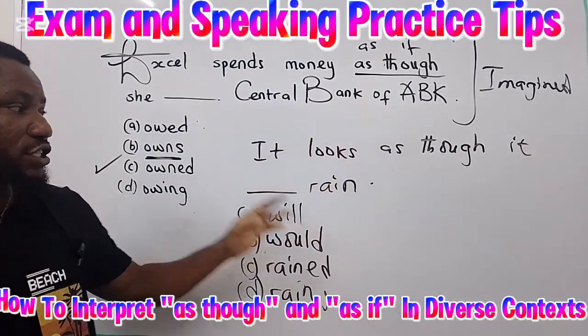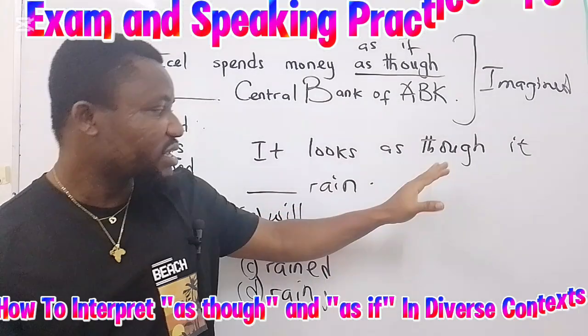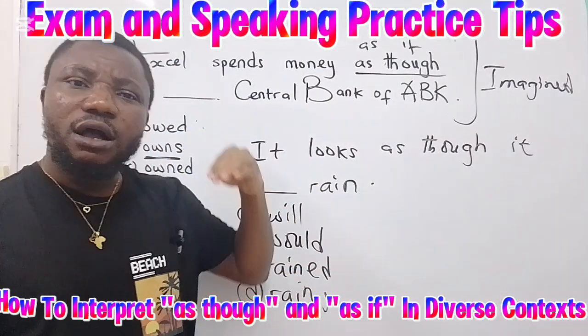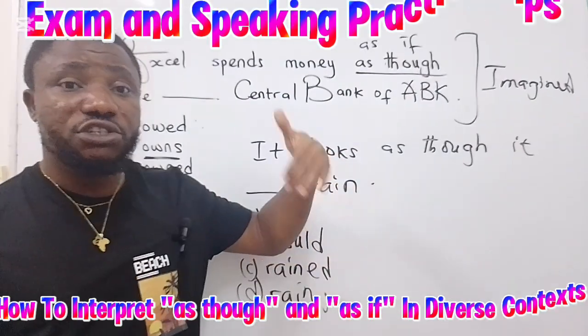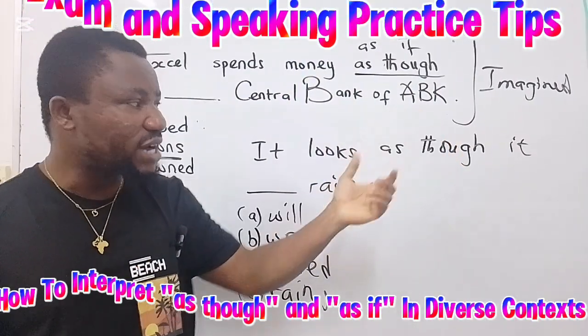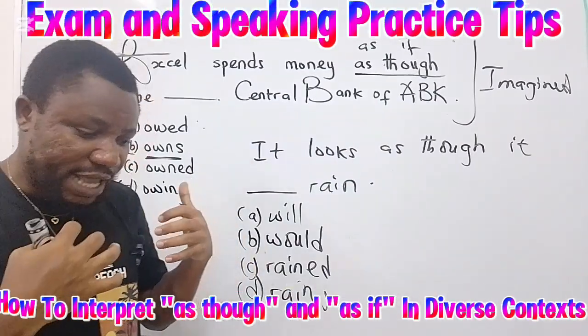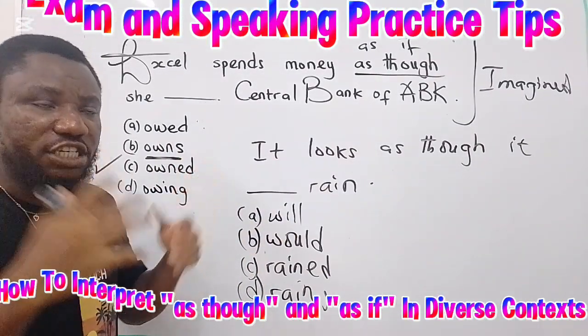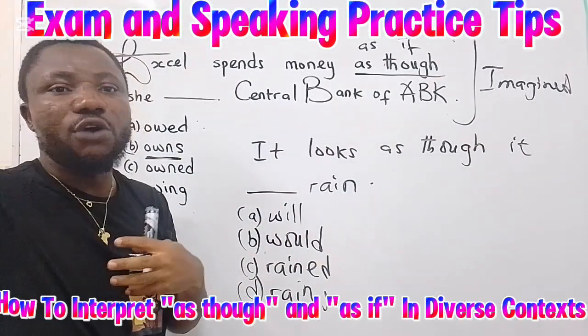That's the context we have here. This is talking about a possible situation, an event or a situation that is capable of happening. So this isn't talking about something imagined. You can't imagine a cloudy sky.